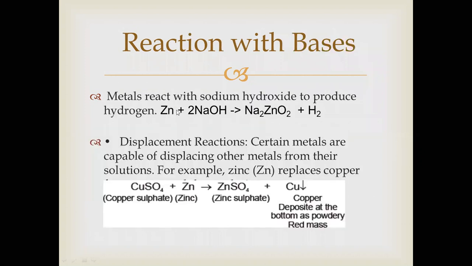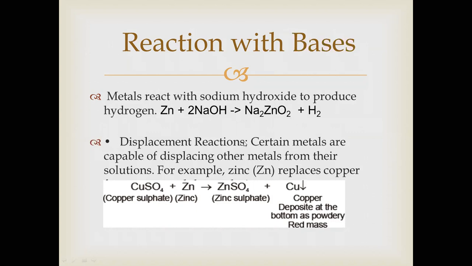Next is reaction with base. When metals react with base. Anything which is a hydroxide is called a base. When the term hydroxide is attached to any metal or any element, that becomes a base. So when a metal like zinc reacts with sodium hydroxide, it produces a new compound, that is Na2ZnO2.